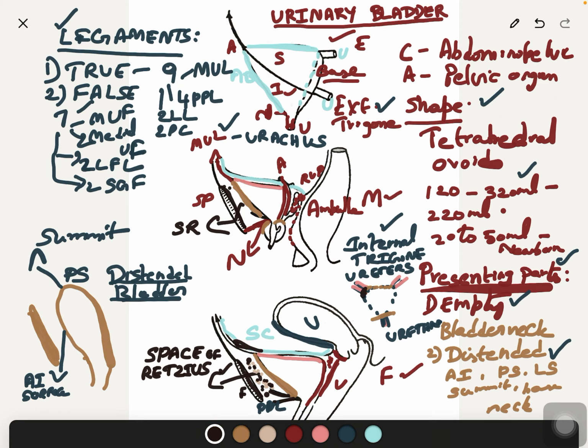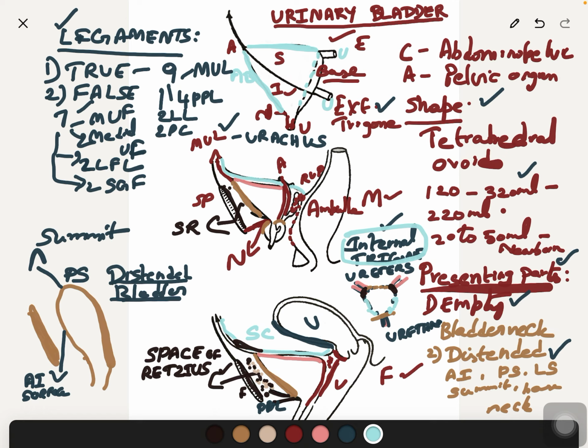This presents the ureteric orifice, which is an oblique slit. Sides of the trigone. So these are the sides of the trigone. Sides of the trigone are formed by the urethro-ureteric lines. So these are the boundaries of the internal trigone. Internal trigone may be asked as short notes for you.